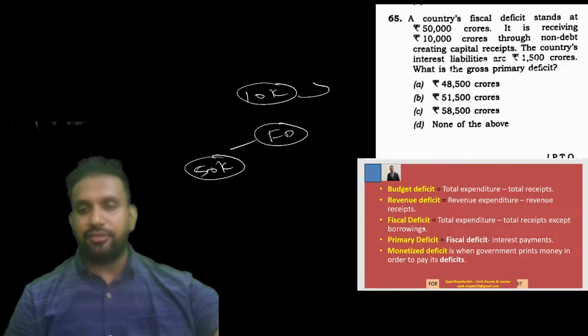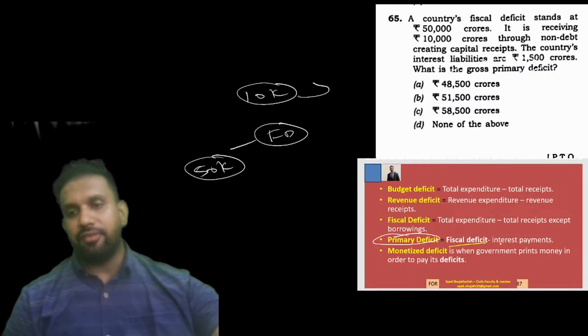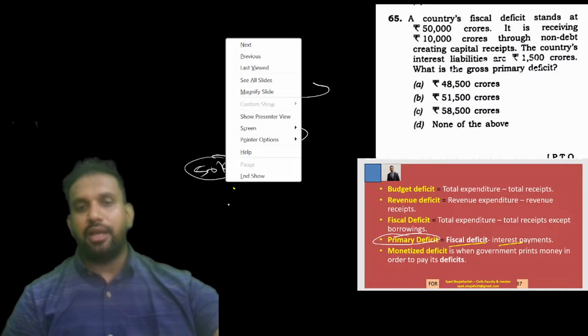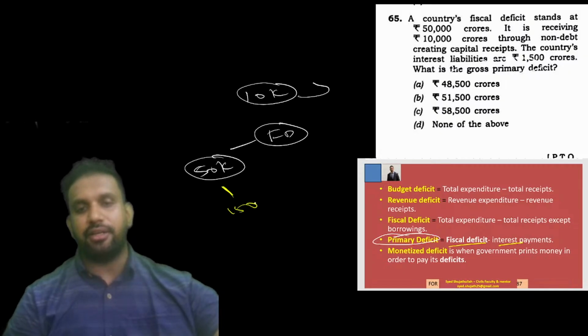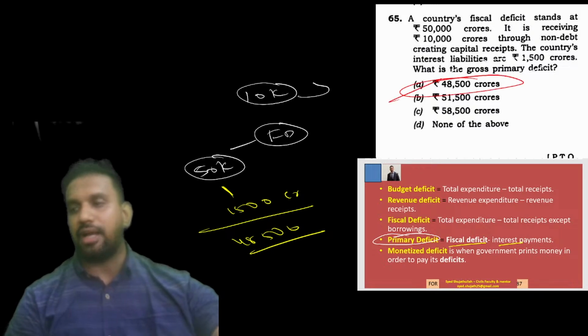Gross primary deficit, you can tell primary deficit or gross primary deficit, all are the same. It is fiscal deficit minus interest payments. So fiscal deficit is 50,000 and interest payments are 1,500 crores, which comes to 48,500 crores. So our answer here is 48,500 crores. This is the answer.